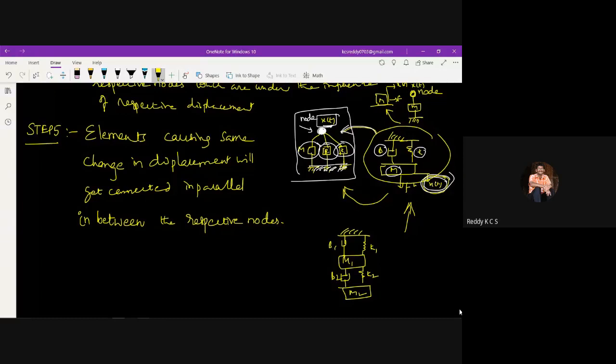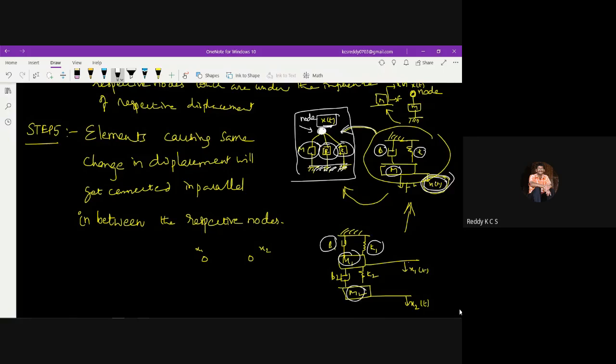With different mass and different springs, when I apply a force, this one undergoes x1 of t displacement. Because of the varying mass and varying spring stiffness, it has a different displacement, that is x2 of t. So if you look here, how many displacements are there? There are two displacements, x1 and x2. Under the influence of x1, we have B1, K1 and M1, right? Under the influence of x2, you have only M2.